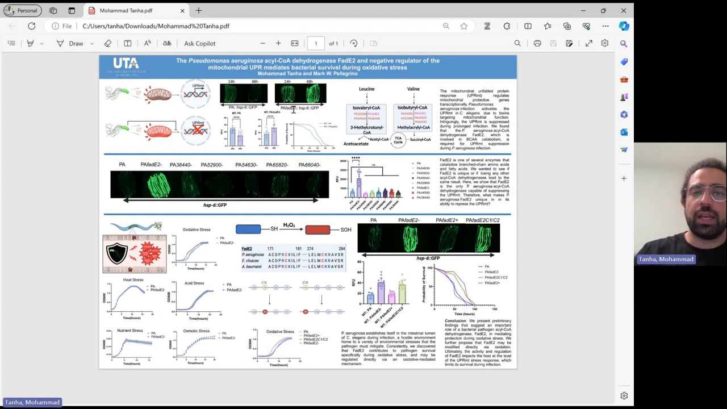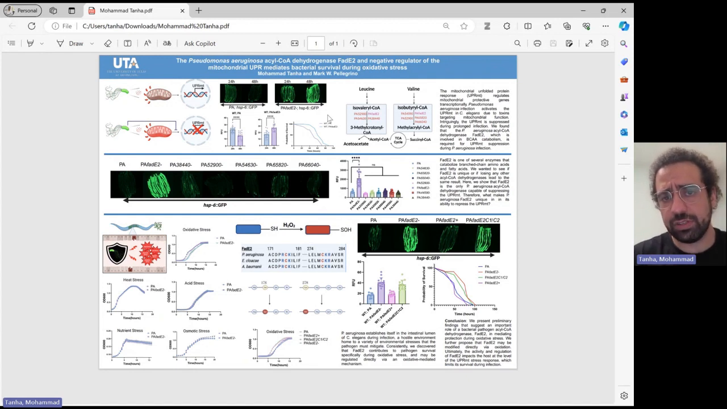Previously, we showed that a loss of function in a gene called FadD2 can result in sustained activation of the UPR during the infection. And worms that are infected with the FadD2 knockout bacteria, Pseudomonas aeruginosa, can survive much longer. So what is this FadD2? FadD2 is a metabolic enzyme, one of the acyl-CoA dehydrogenases, among different acyl-CoA dehydrogenases involved in branched-chain amino acid catabolism.